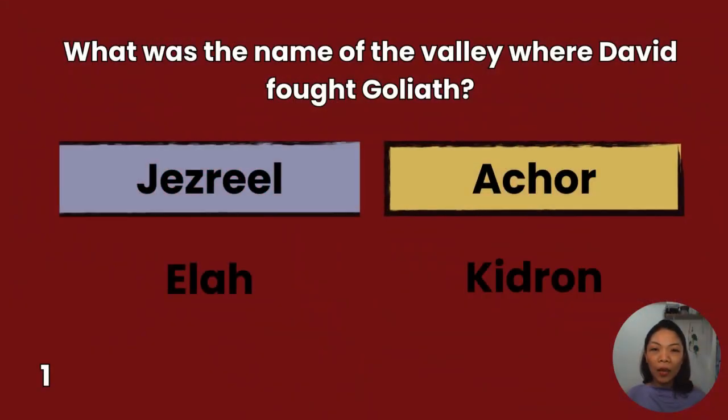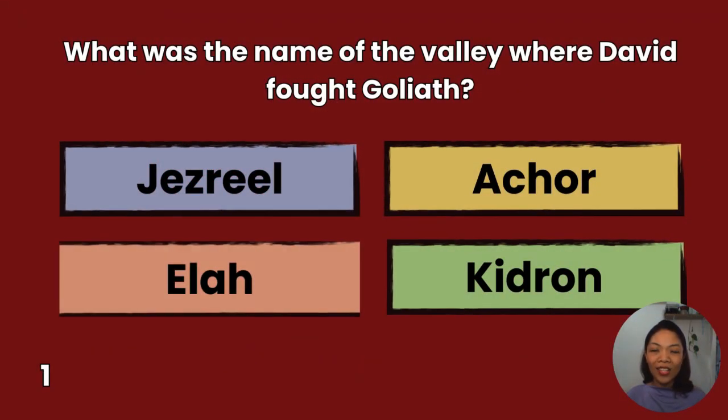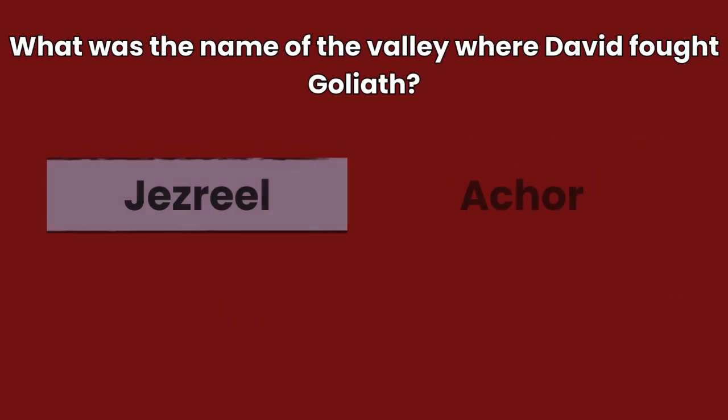1. What was the name of the valley where David fought Goliath? Jezreel, Elah, Achor, Kidron. You have 10 seconds to answer.